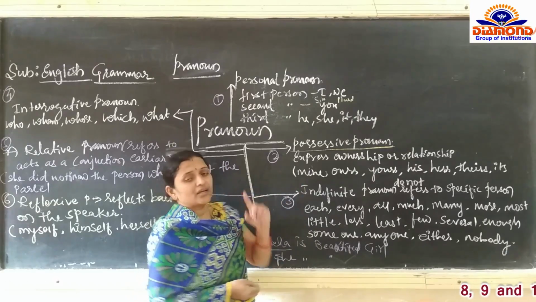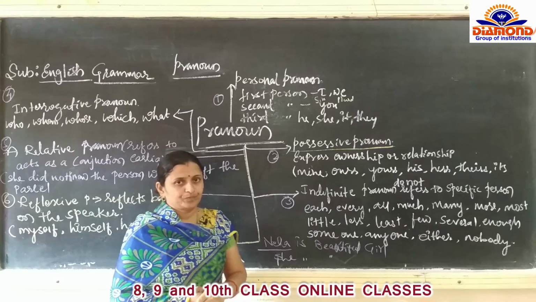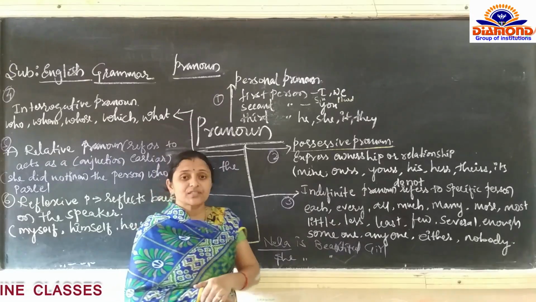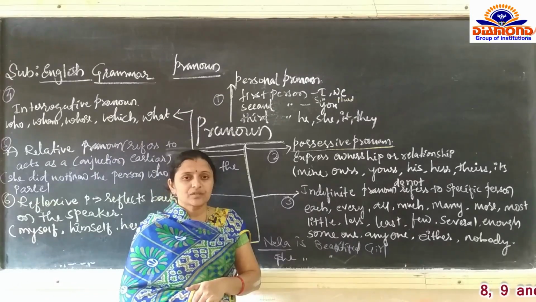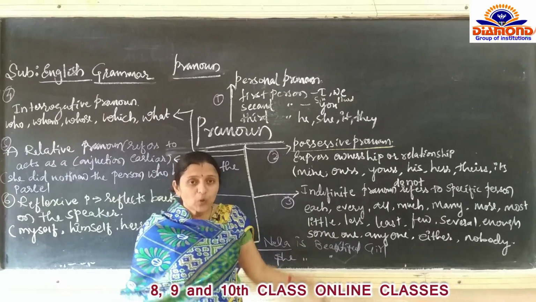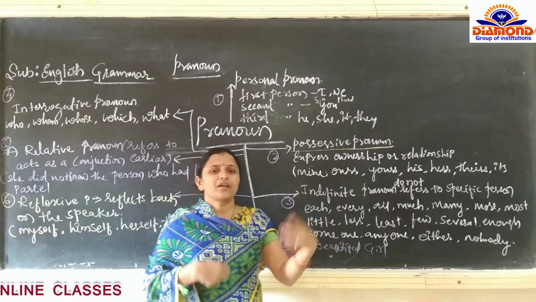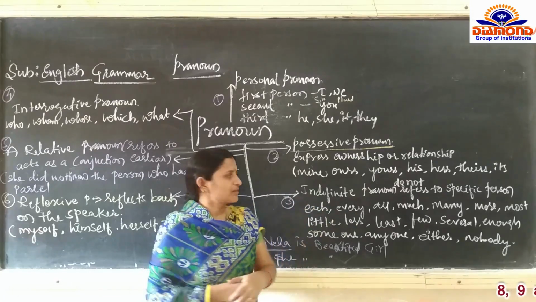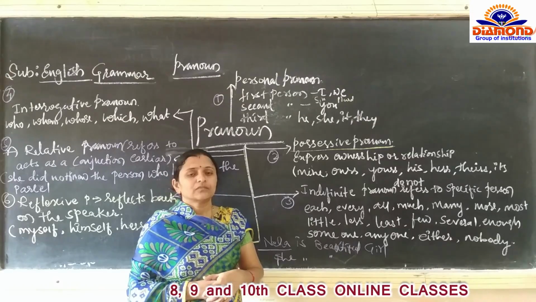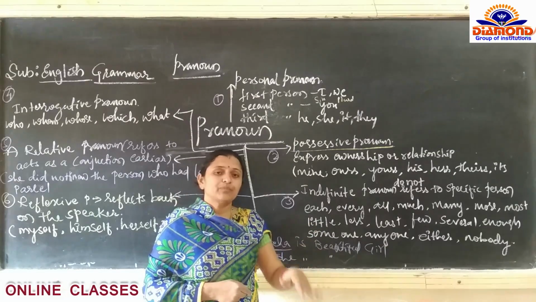The same kind here, they are going to express ownership or relationship. I told you that book is mine, and ours. All these materials are ours. Ours is plural. Yours. All the benches are related to you, means yours. You is singular, yours is plural. His. His notebook, his pen. Theirs. All this belongs to theirs.